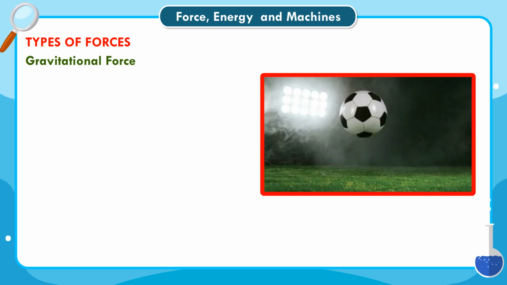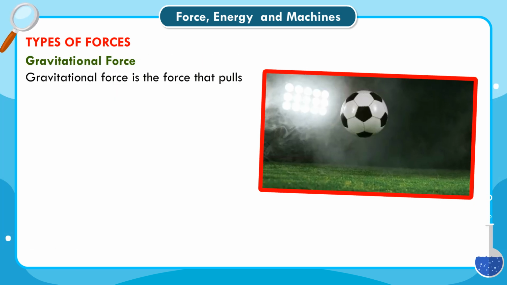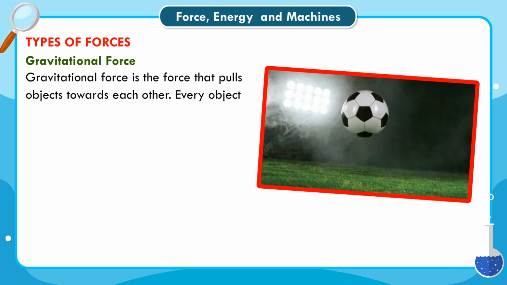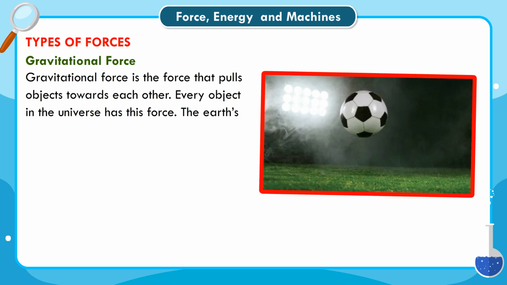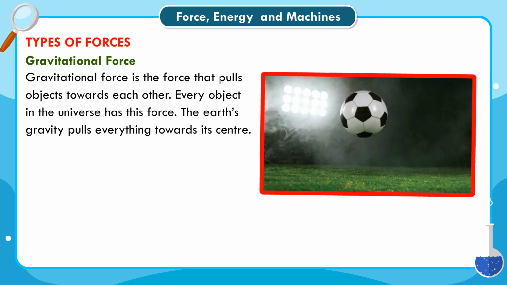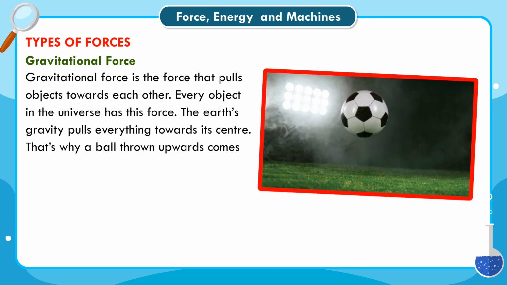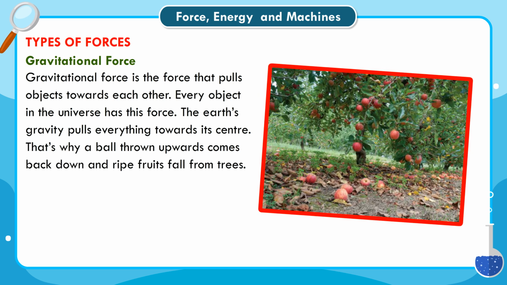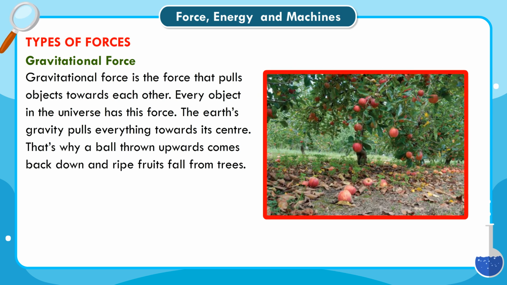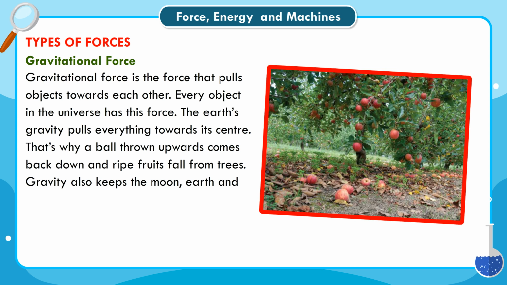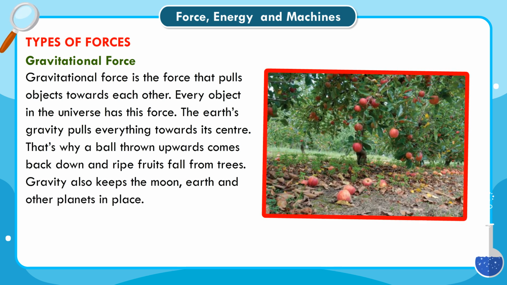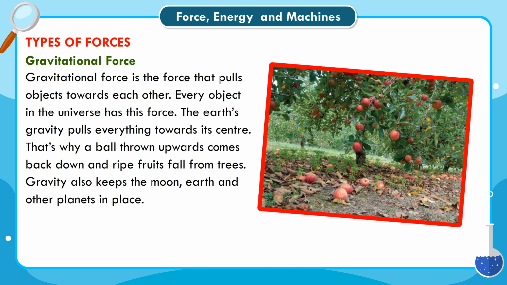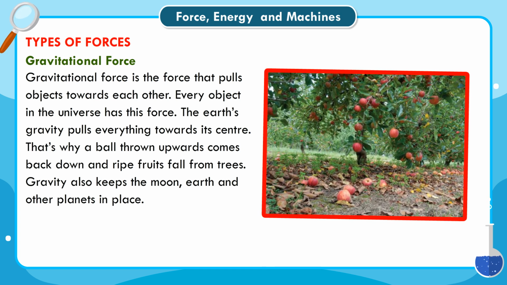Gravitational force. Gravitational force is the force that pulls objects towards each other. Every object in the universe has this force. The Earth's gravity pulls everything towards its center. That's why a ball thrown upwards comes back down, and ripe fruits fall from trees. Gravity also keeps the Moon, Earth and other planets in place. A ball dropping to the ground. Fruit falling from a tree due to gravity.